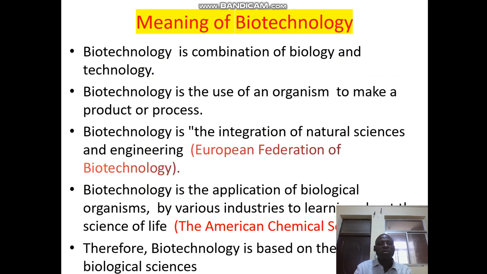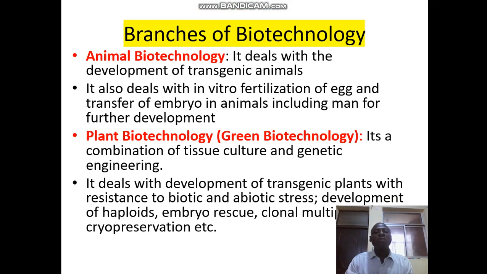Meaning of biotechnology. Biotechnology is a combination of biology and technology. So when you combine it together, we are saying that it is the use of microorganisms by using a technology to produce a finished product. Biotechnology is the use of organisms to make a product or a process, etc. Let us look at the branches of biotechnology.